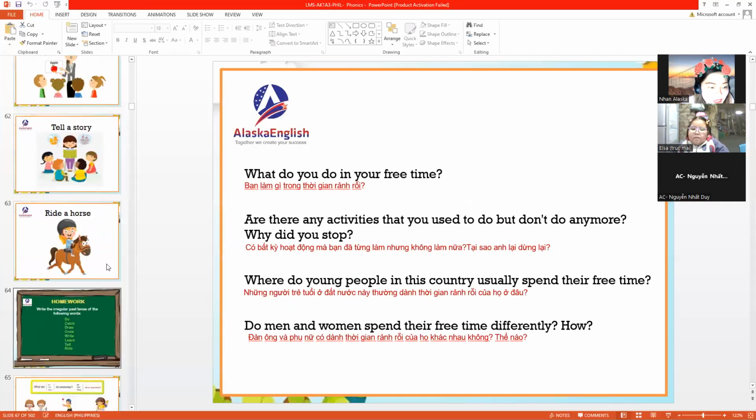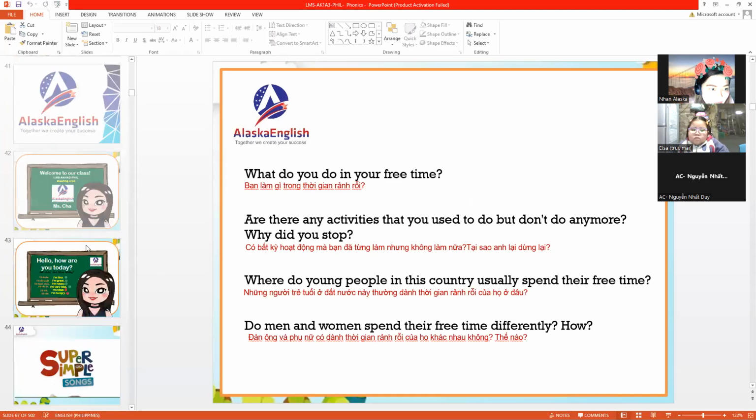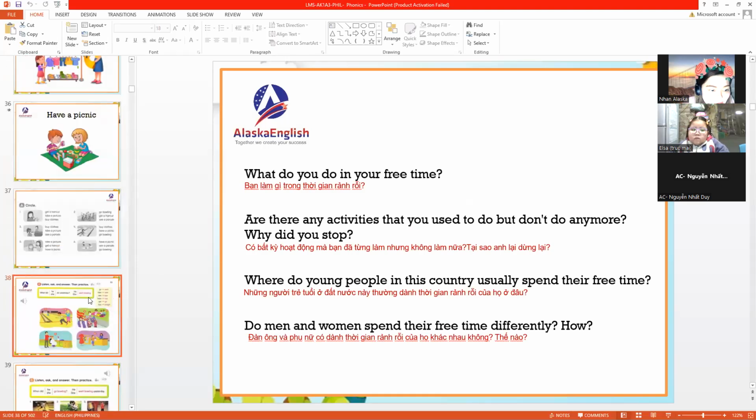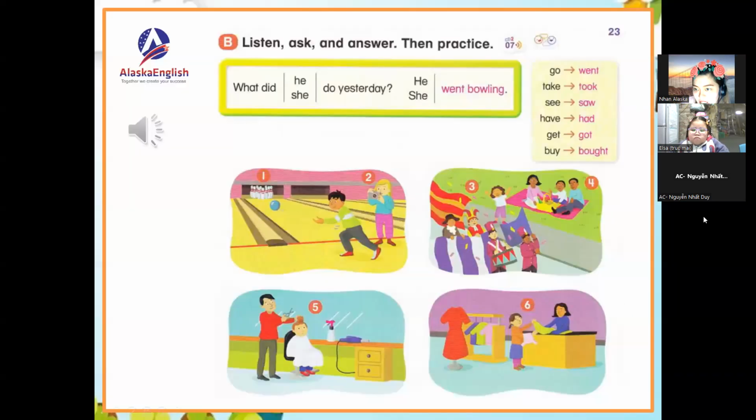Okay, so if you could still remember what I was saying a while ago, yesterday we were learning about the irregular past. That's what I've told you. When we talk about the irregular past, it is quite different from the way we used to, like play, played, walk, walked. We are just adding d or ed to the end of the verb. But this time, it's quite different, because we are changing the word or the spelling.